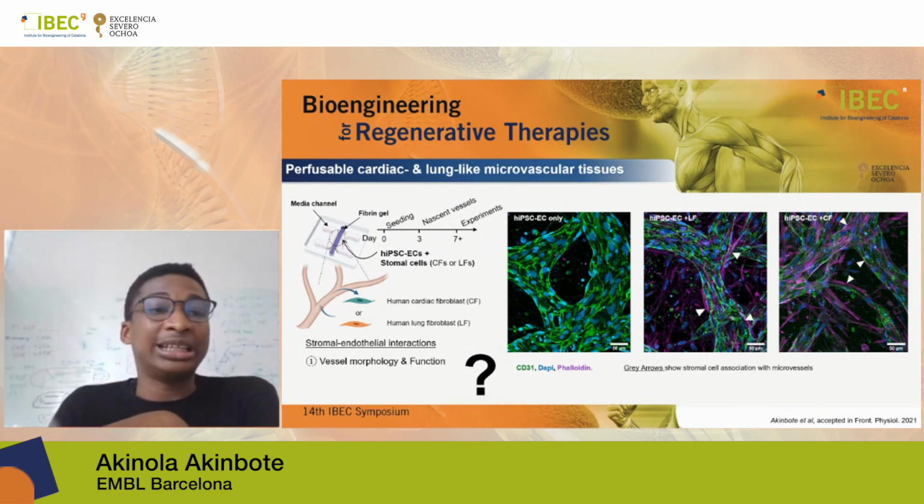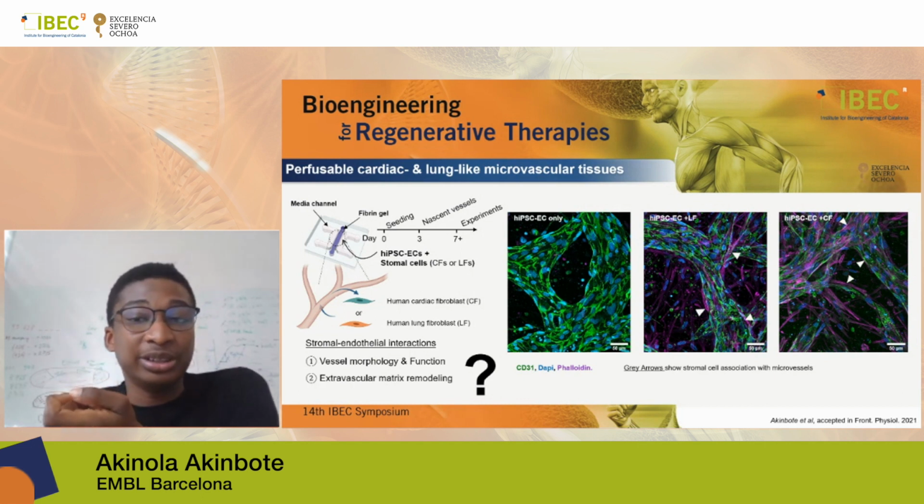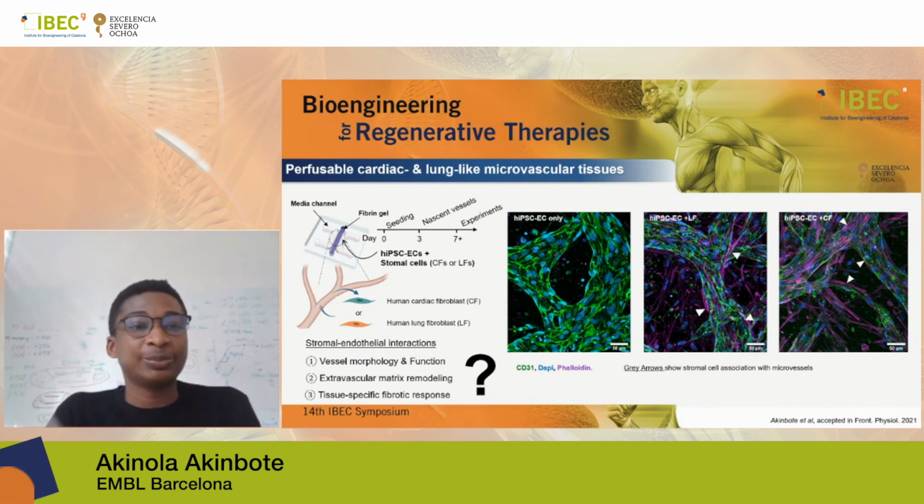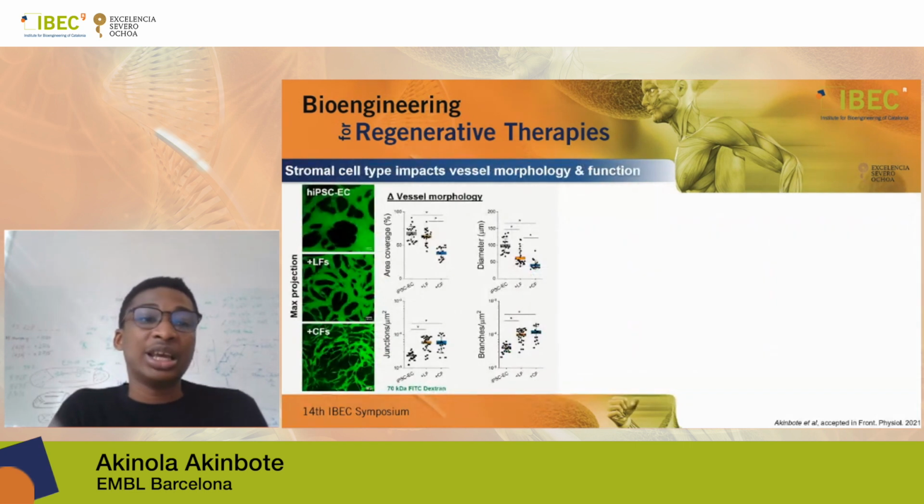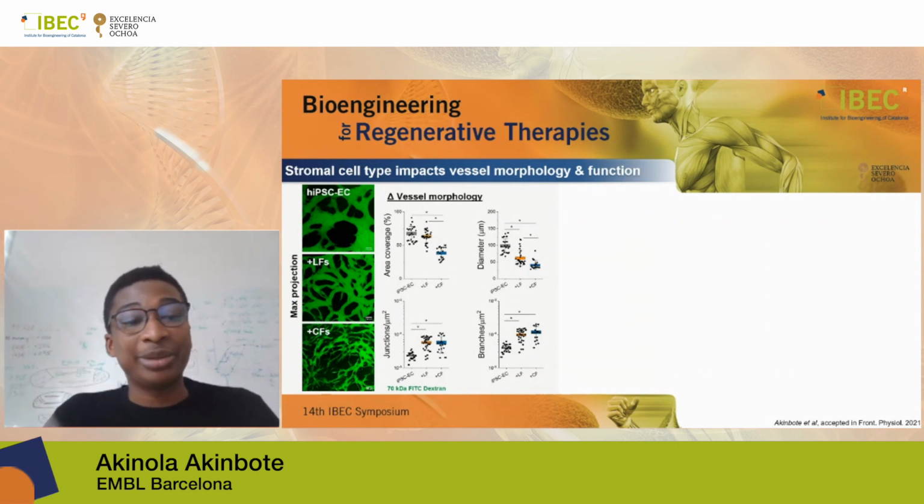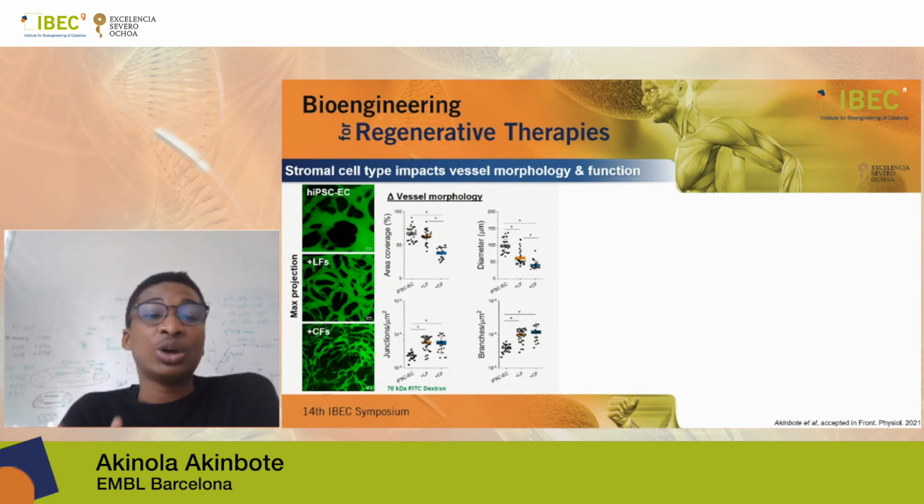Interestingly, we wanted to understand how this affected vessel morphology and function, extravascular matrix remodeling, as well as to see if we could reproduce a tissue-specific fibrotic response. Early on, what we saw was that the morphology was influenced just by the co-culture of the fibroblasts with the endothelial cells, and we saw changes in the area coverage, the diameter, junctions, as well as branches, with a significantly reduced diameter seen in the cardiac fibroblast co-culture.